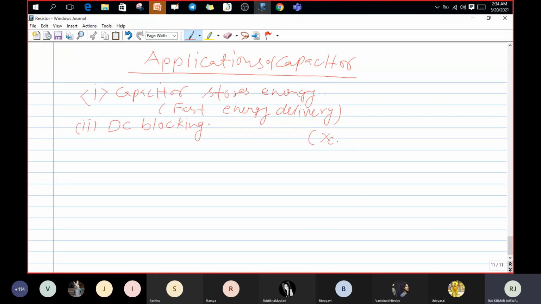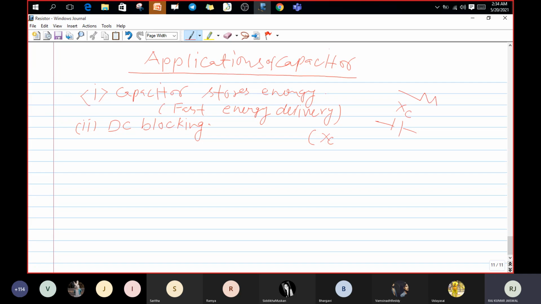I'm not teaching you these in detail, because in the fourth unit we are going to study the AC analysis. In that AC analysis, inductor, capacitor and resistor we will study in detail with respect to ACs. That's why I'm not telling this XC and all. But as I have to explain how it is going to block the DC, I will tell you what is the capacitance value across the capacitor. That value is nothing but XC.